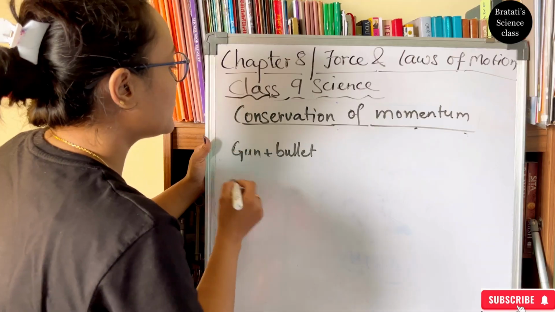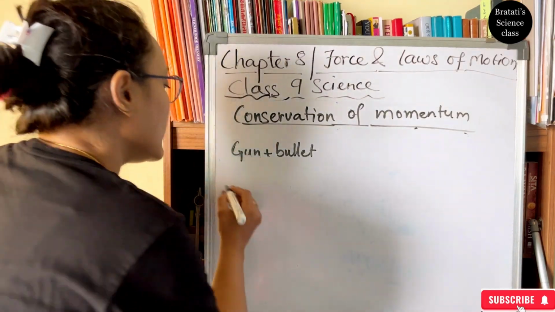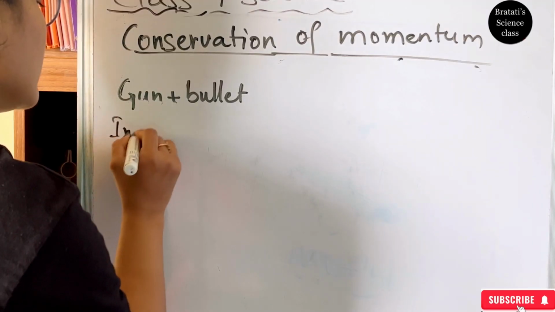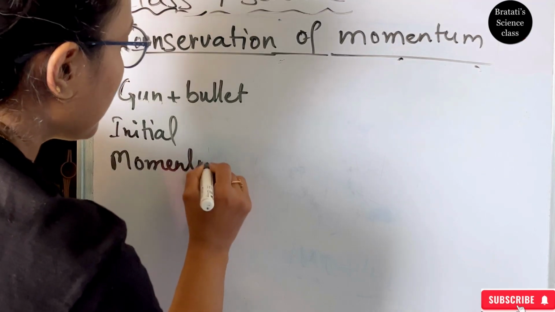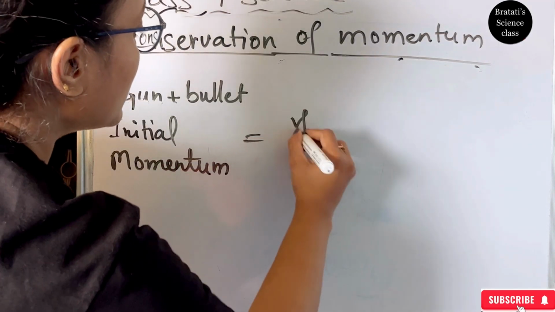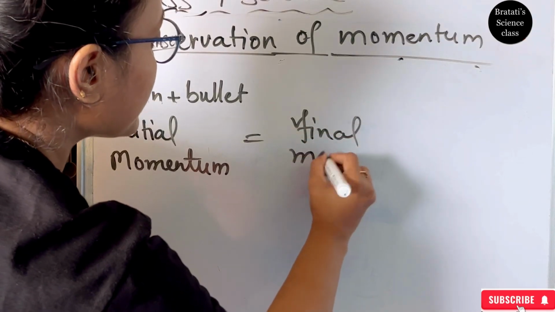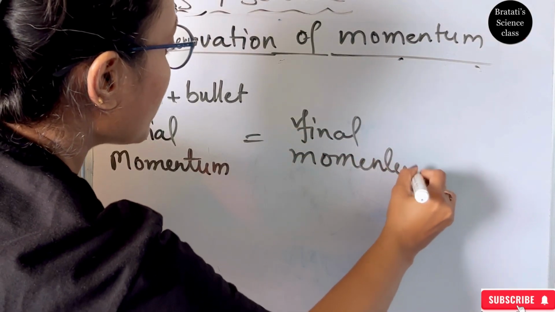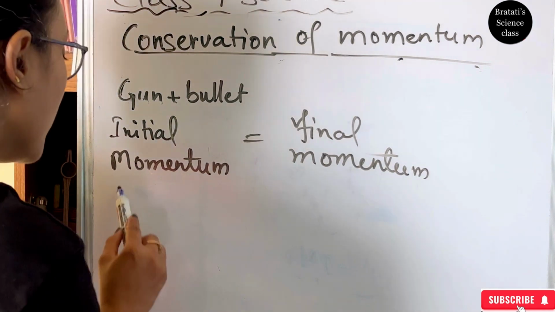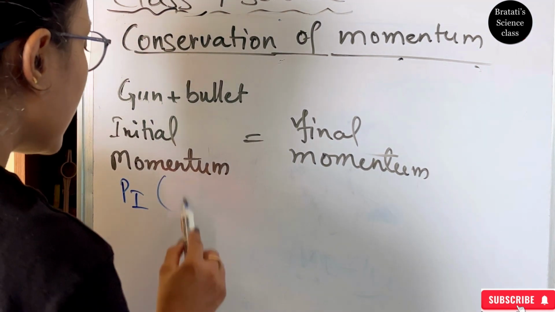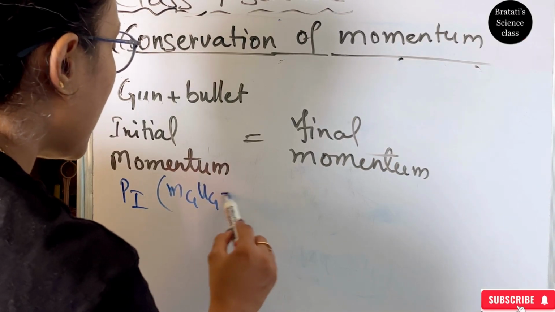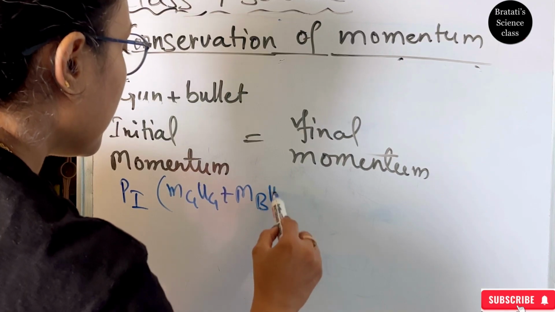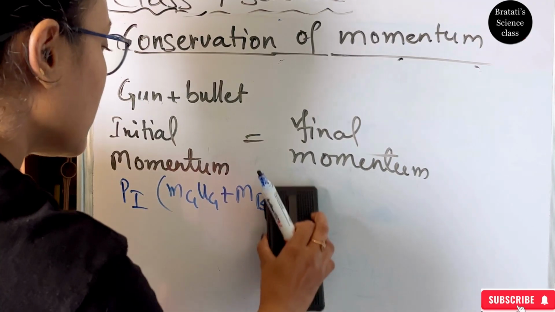Okay, in the gun and bullet example, we will see the initial momentum is equal to final momentum. This is the conservation of momentum, and we know momentum Pi equals mg ug plus mb ub.